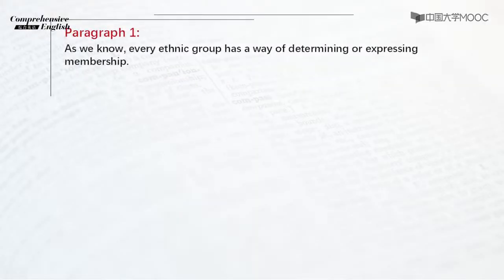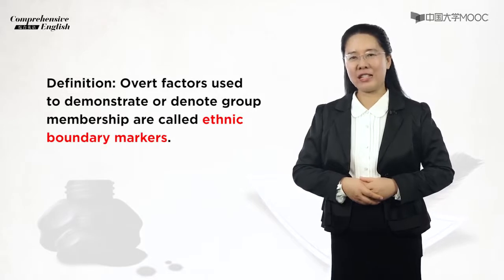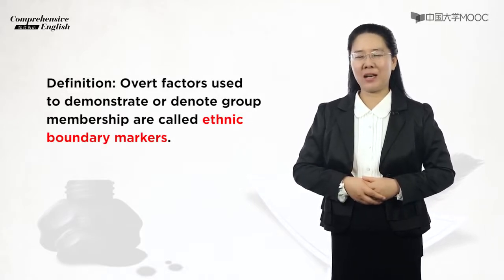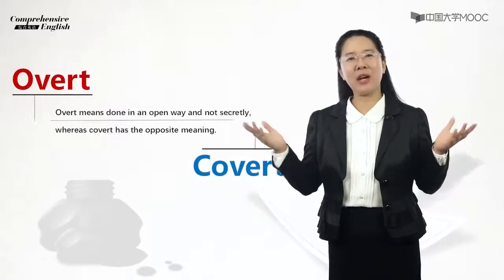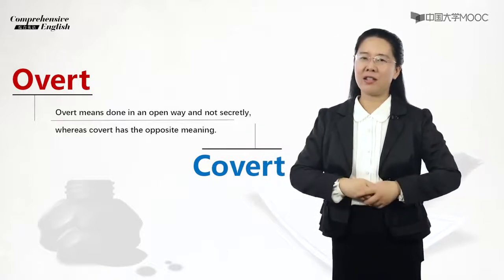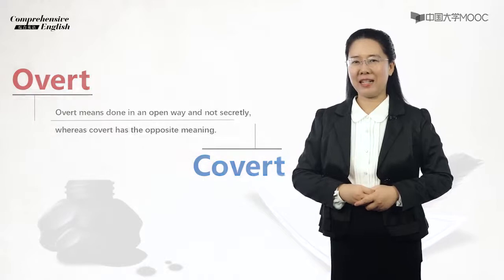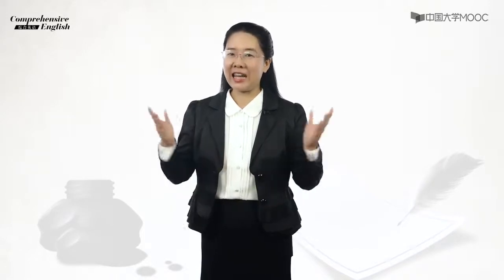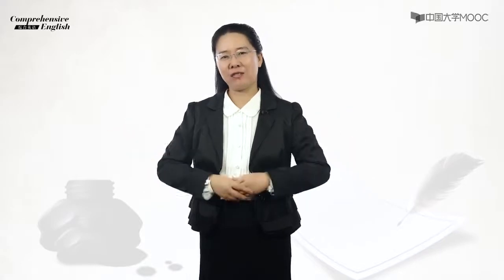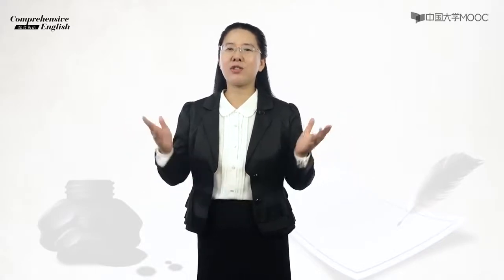As we know, each ethnic group has a way of determining or expressing membership. Our factors used to demonstrate or denote group membership are called ethnic boundary markers. Overt means done in the open way and not secretly, whereas covert has the opposite meaning. Ethnic boundary markers are important not only to identify the members to one another, but also to demonstrate identity and distinctiveness from non-members, because they serve to distinguish members from all other groups.